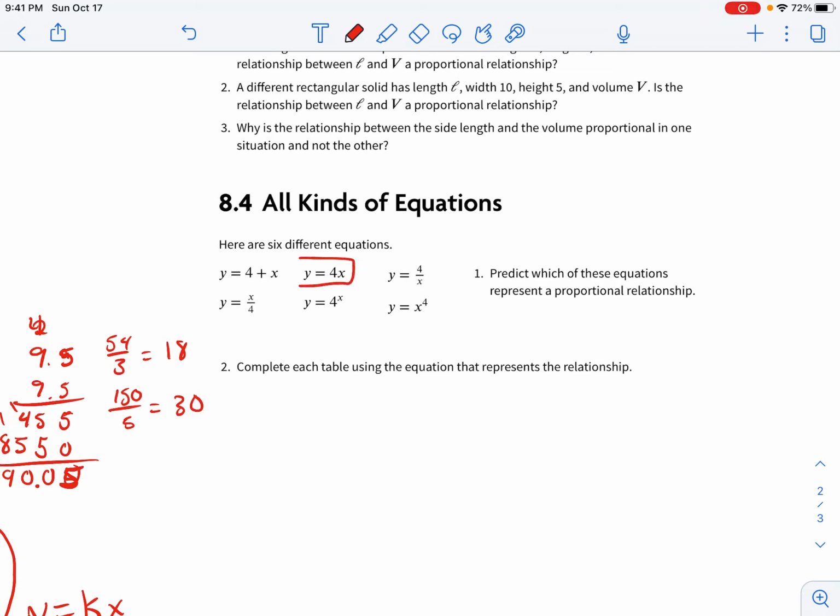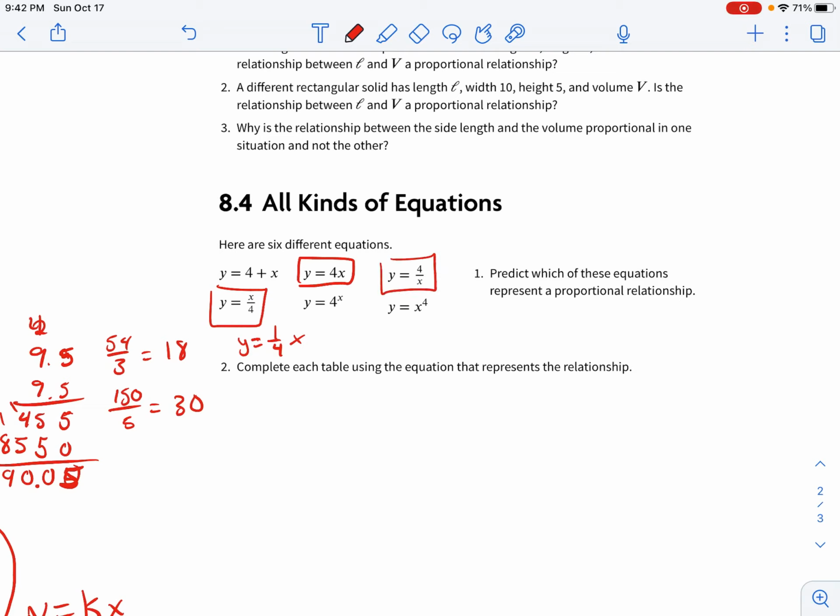Well, this one right here follows the formula y equals k times x, where k is your 4. This one also does. K is just going to be 1/4. So y equals 1/4 x. Because when you divide by 4, it's the same as multiplying by 1/4.